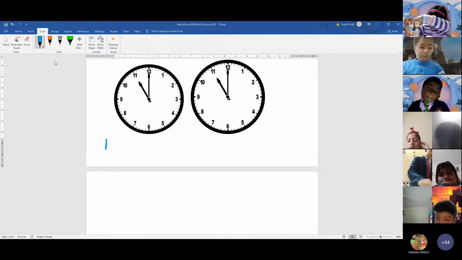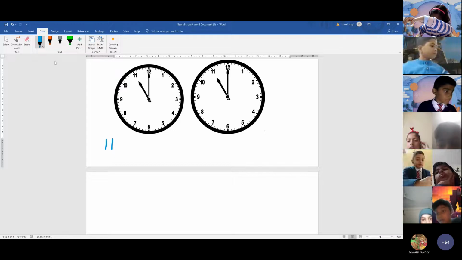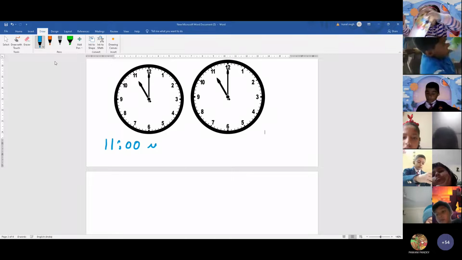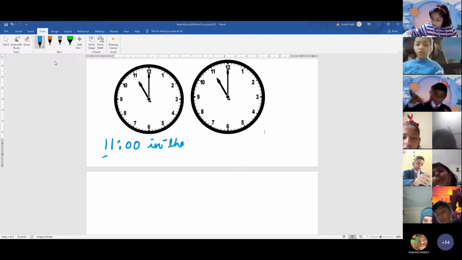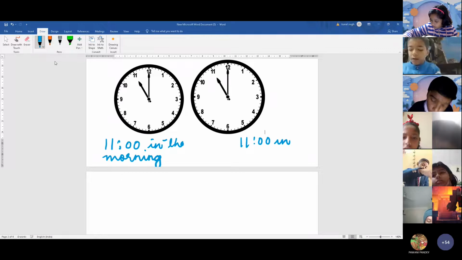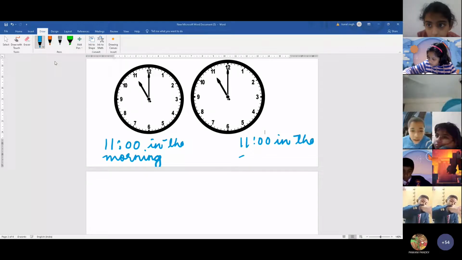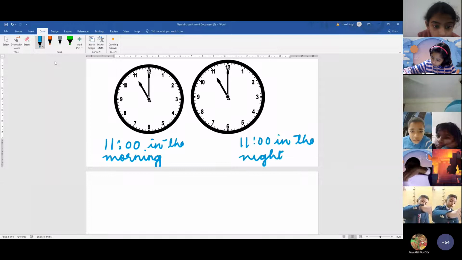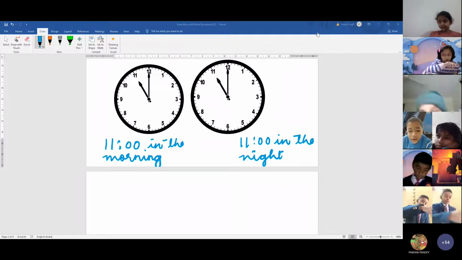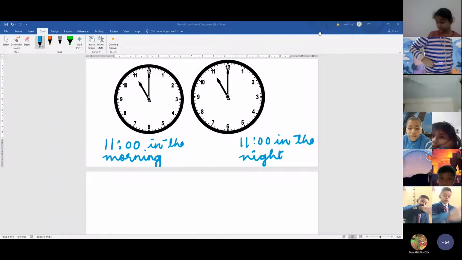In one clock, you will write 11 in the morning. And in the other, you will write 11. Ma'am, some internet problem, so please send on the group also. Okay, I will send. You have 5 minutes. Draw it quickly. If you don't have enough space, make it on the next page. But you have to make it parallel.